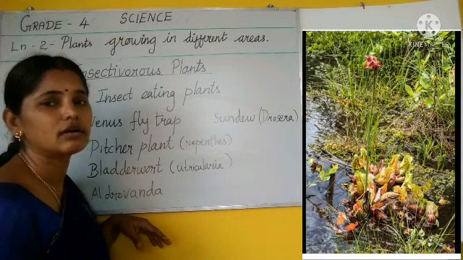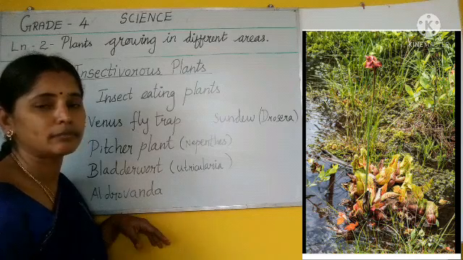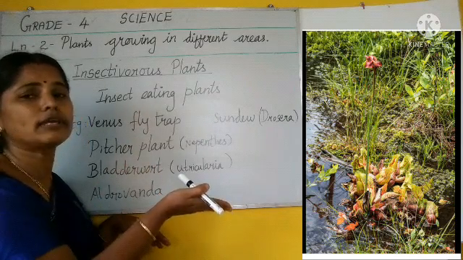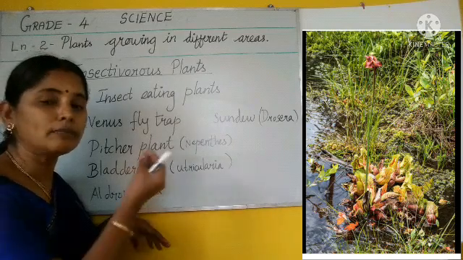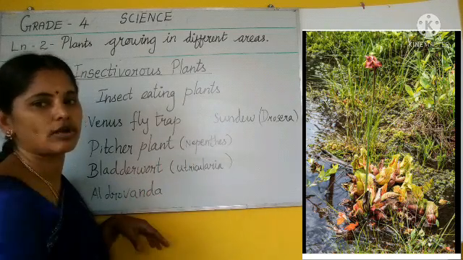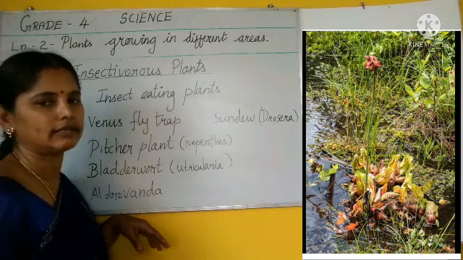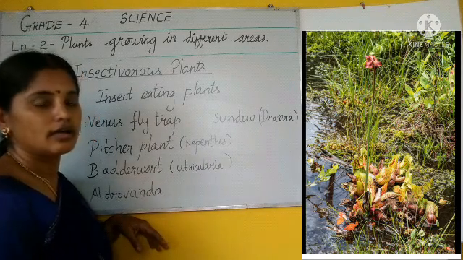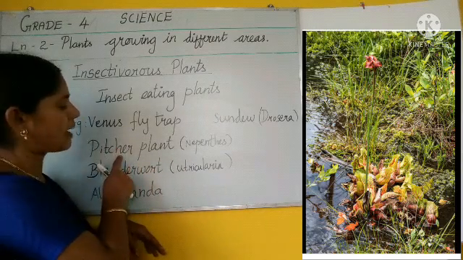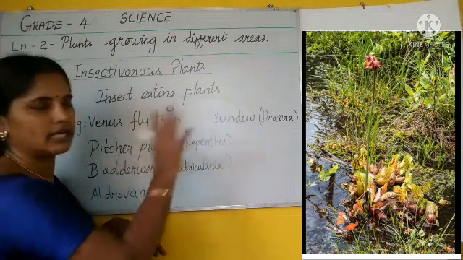Why are the nutrients required by the plant? Because the plant is growing in wetlands, so some nutrients are not there in that soil. So these plants take insects as food. Clear? Then these Venus flytrap and pitcher plant are the only ones given in our book.